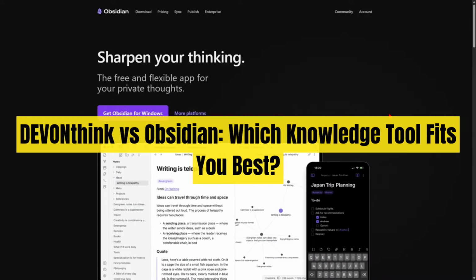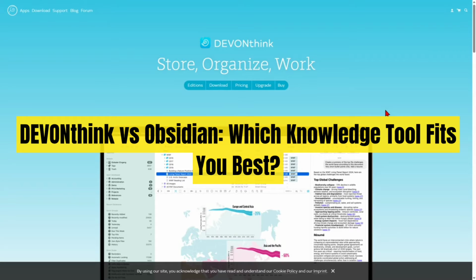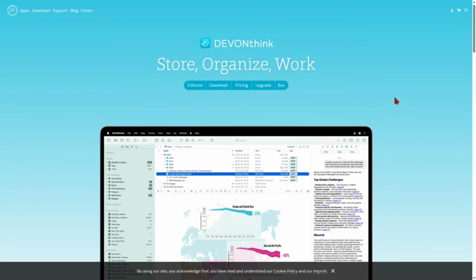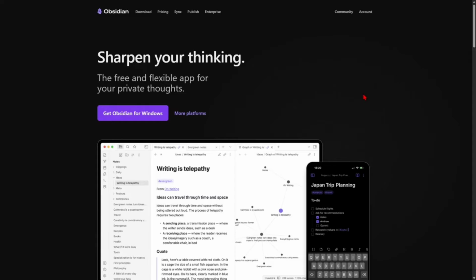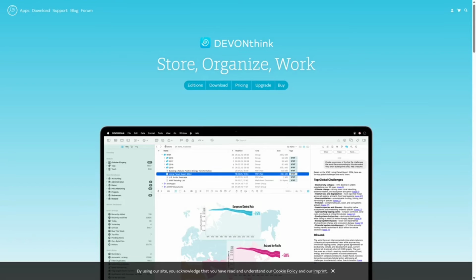DEVONthink versus Obsidian, which knowledge tool fits you best? If you're serious about personal knowledge management or research, two standout tools are DEVONthink and Obsidian. While both help you organize and retrieve information efficiently, they serve different types of users. DEVONthink leans more into archival and file management, while Obsidian is a powerful markdown-based note-taking system built for linking thoughts and ideas. So let's start off with DEVONthink.